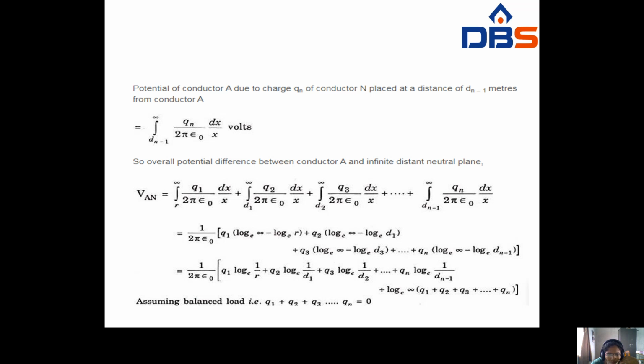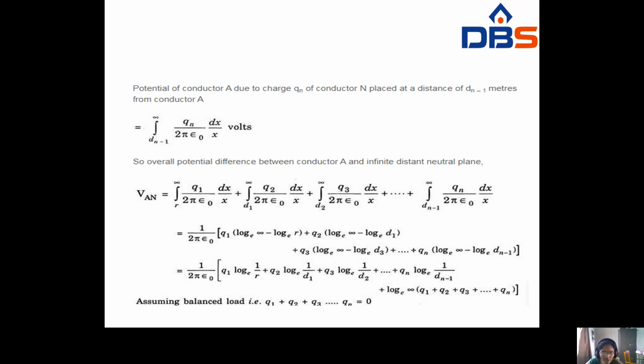Log e infinity minus log e r gives log e of infinity by r, so you write log e 1 by r, Q2 log e 1 by d1, Q3 log e 1 by d2, plus and so on, Qn log e 1 by dn minus 1.